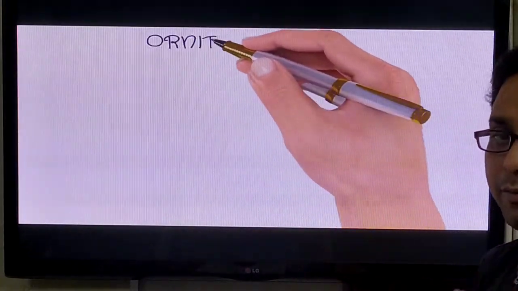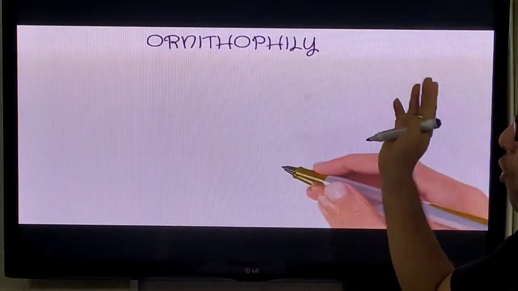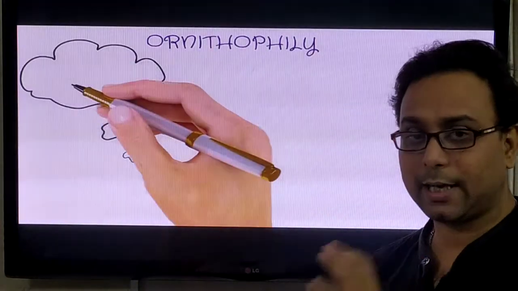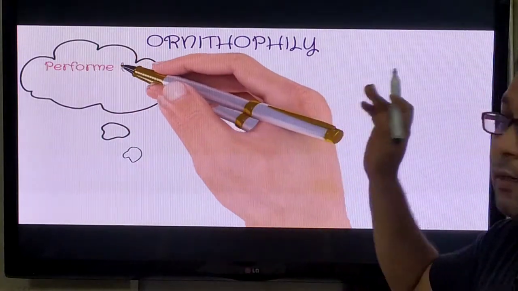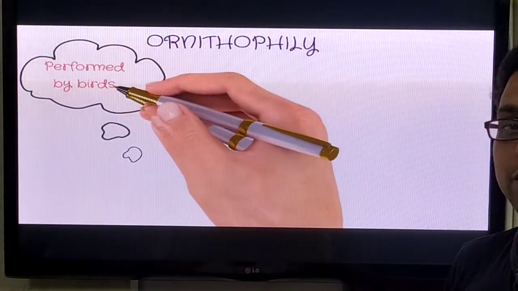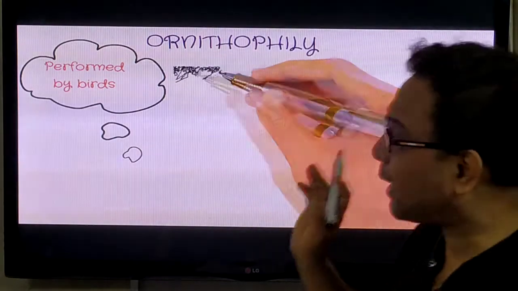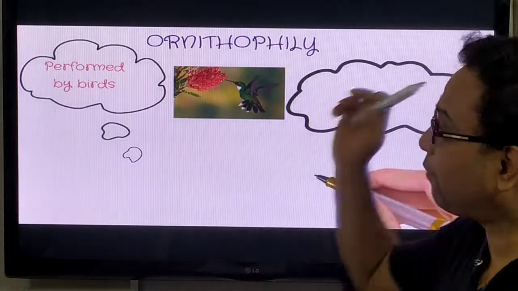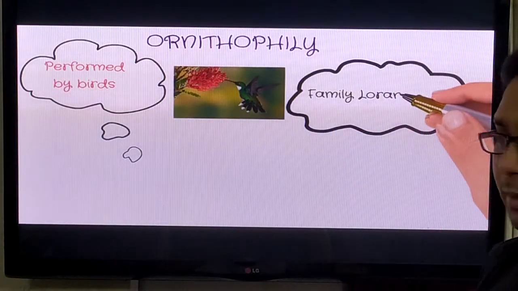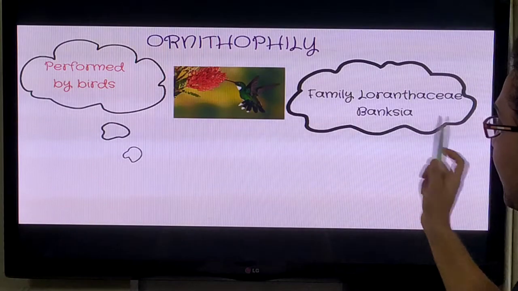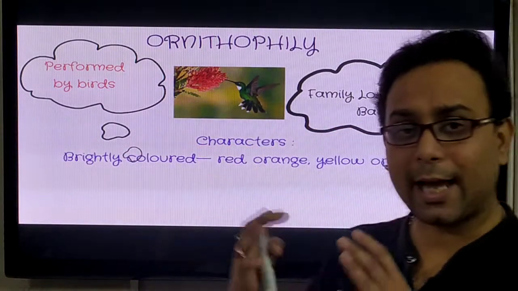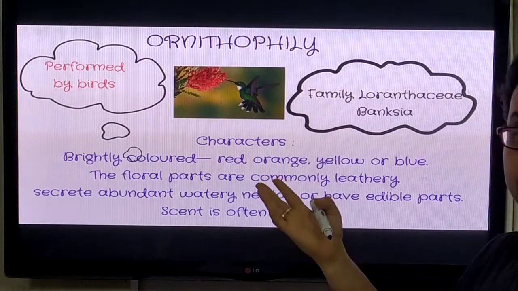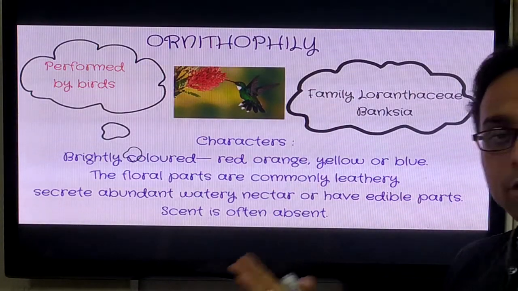So anemophily and hydrophily are clear. Now let's discuss ornithophily. Ornithophily means that here the pollinating agents are birds. That is called ornithophily. The flowers have some special features when they follow ornithophily. Some examples, like the family Bignoniaceae or the Aloe plant, use this type of pollinating agent for their cross pollination.